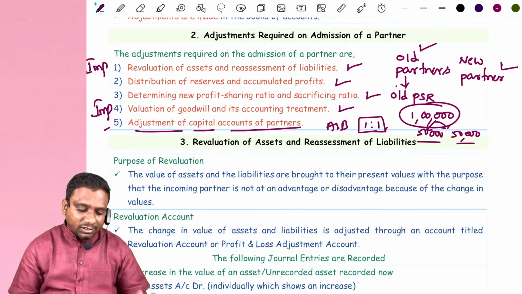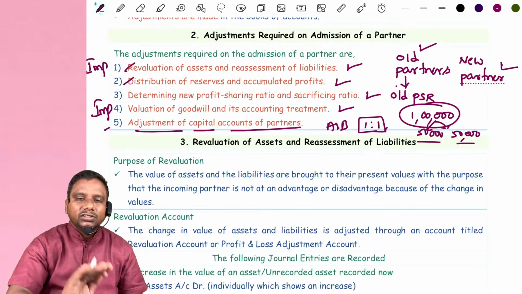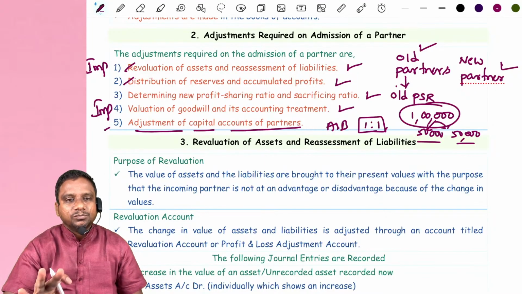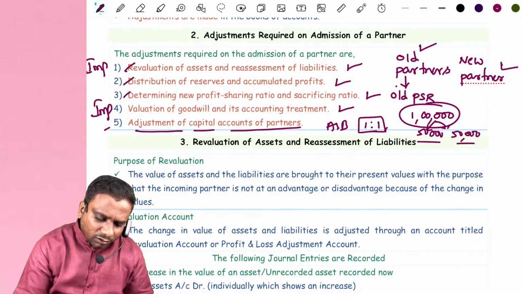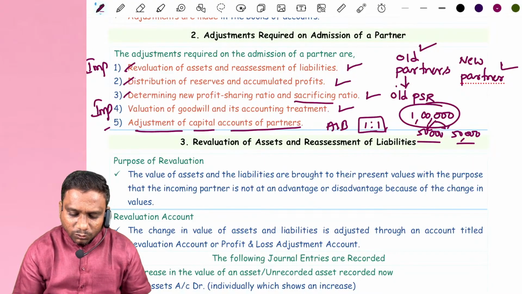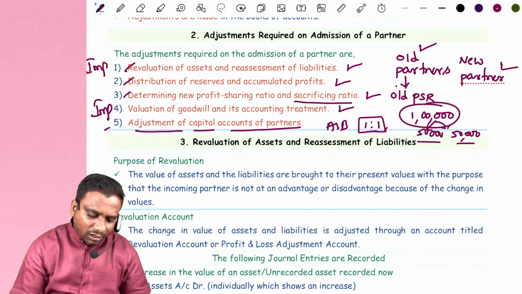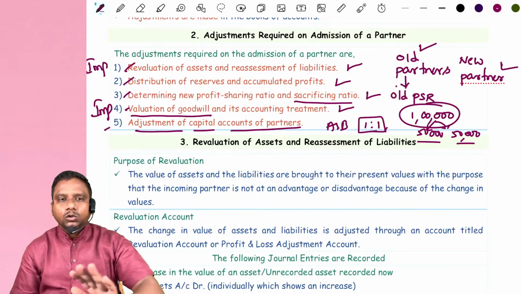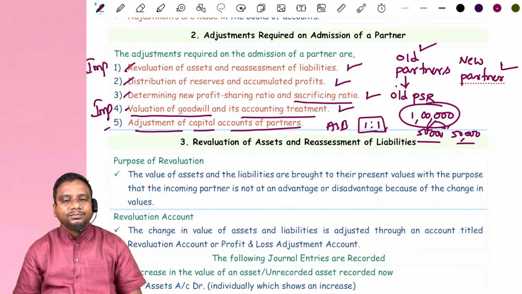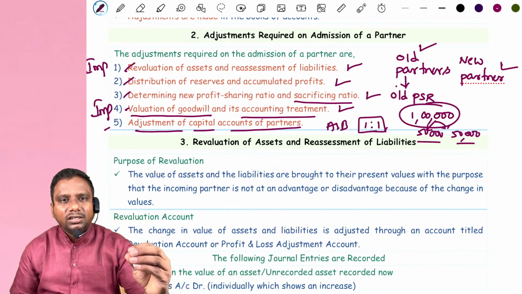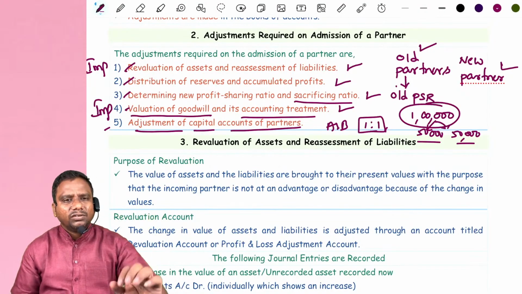No. First adjustment, guaranteed, we have to revalue the assets and liabilities. Second, if you have any reserves and undistributed profits in the balance sheet. Sometimes the balance sheet does not contain these reserves and accumulated profits. And sir, is calculation of new profit sharing ratio and sacrificing ratio necessary? Sometimes you need not calculate, they give it in the problem itself. Valuation of goodwill you need not do. In the majority of cases they give you goodwill directly, but you have to give the accounting treatment. And if the problem specifically says to do adjustment for capital accounts of partners, then you do accordingly. Otherwise, ignore the 5th adjustment.